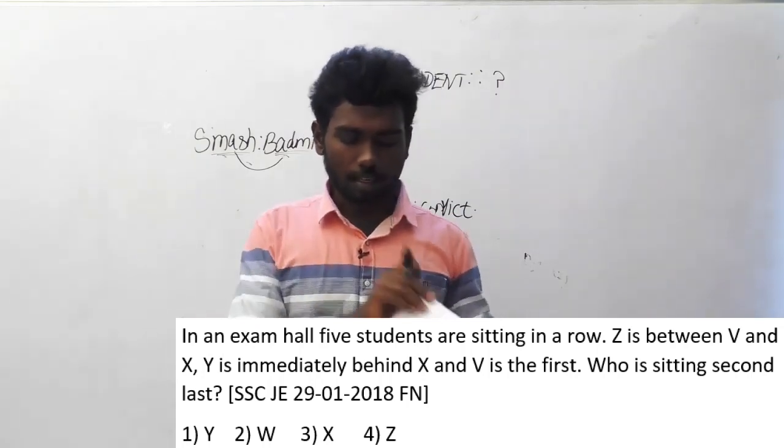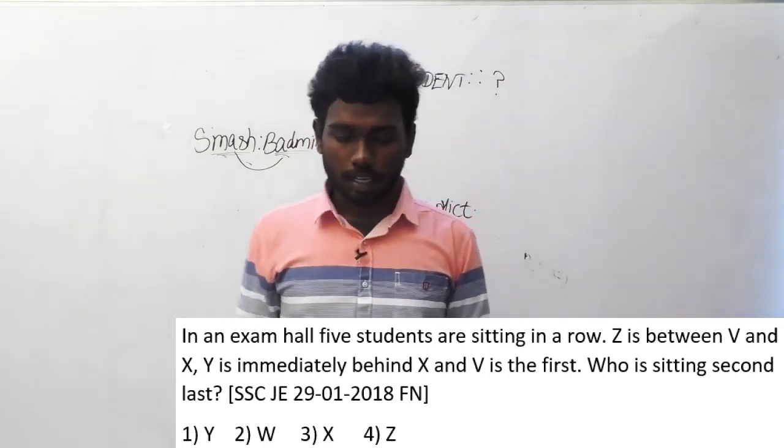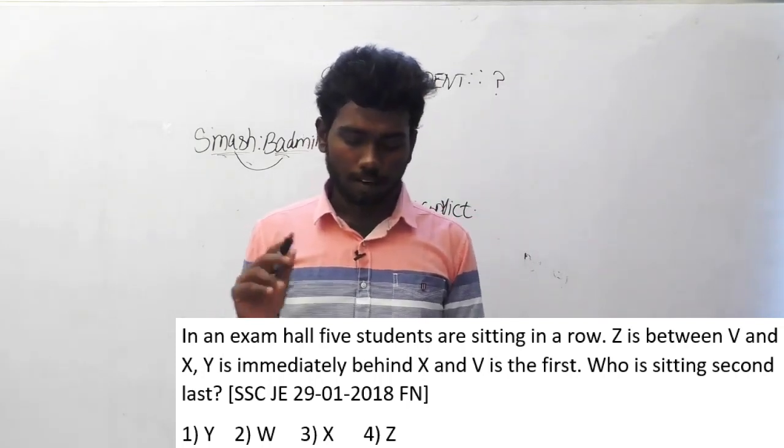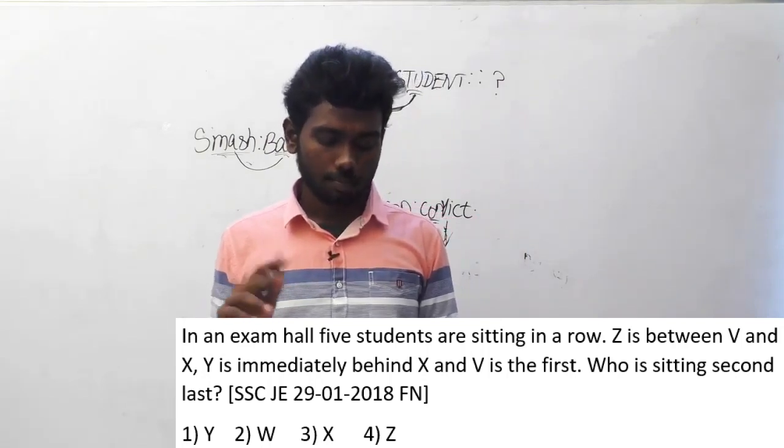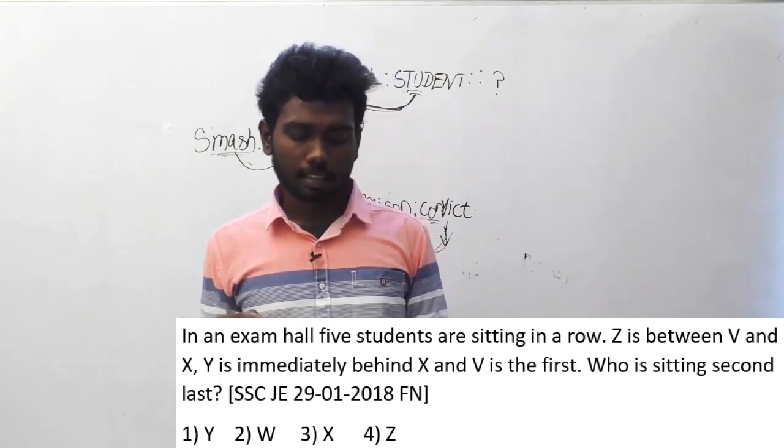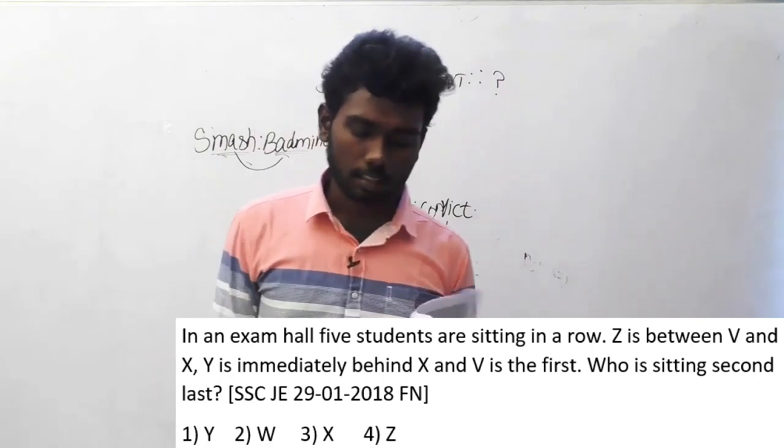Question number 110. In an exam hall, 5 students are sitting in a row. Z is between V and X. Y is immediately behind X and V. X and V is the first. Who is sitting second last is the question.